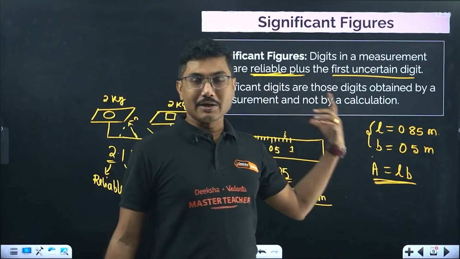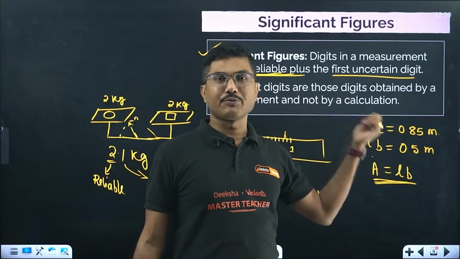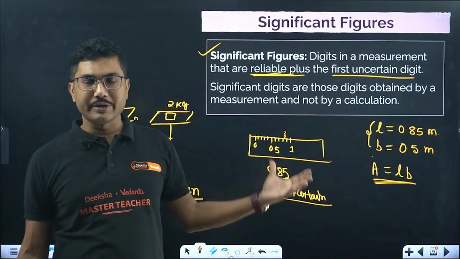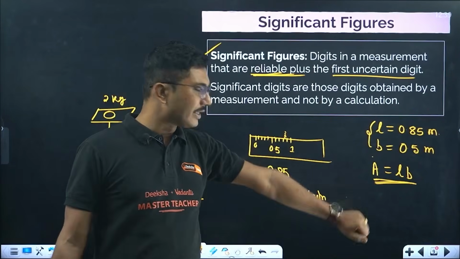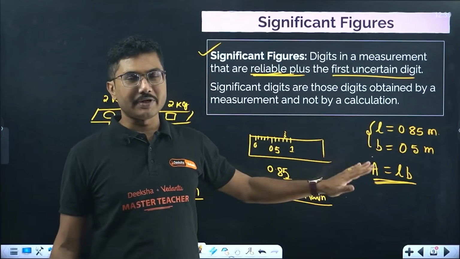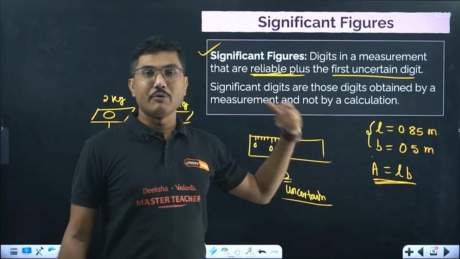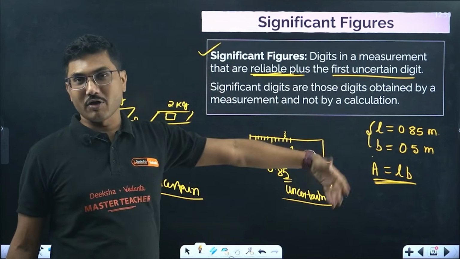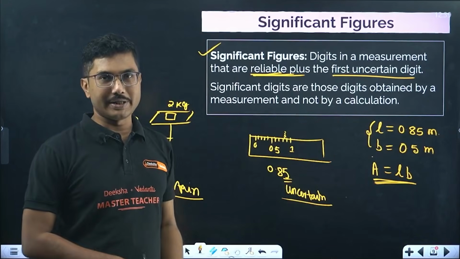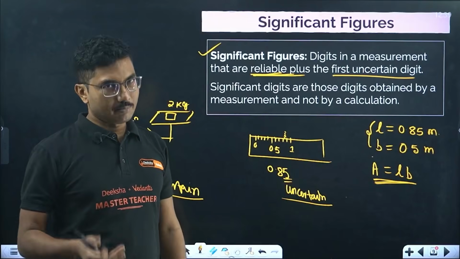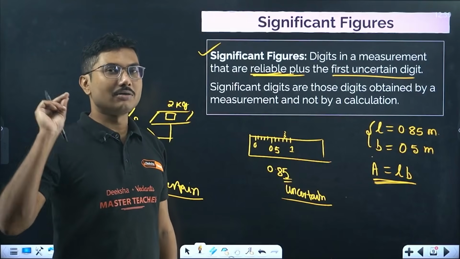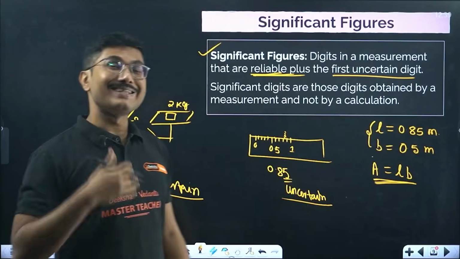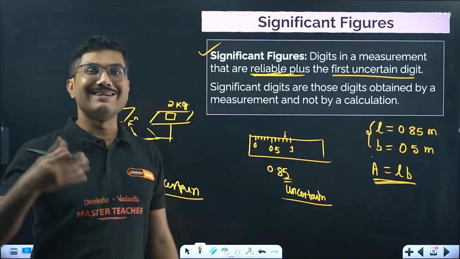are saying significant figure, that actually comes from the fact of actual measurement, not from a calculation. So after calculating the area, we have to consider the significant figures, but the result itself, we cannot say that it is a significant figure. That is the actual value of the area, considering significant figures. But the final result is not in significant figures. It will be called area itself. It will not be called area in significant figures.